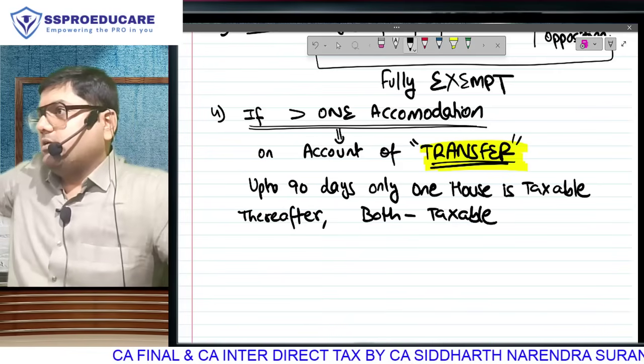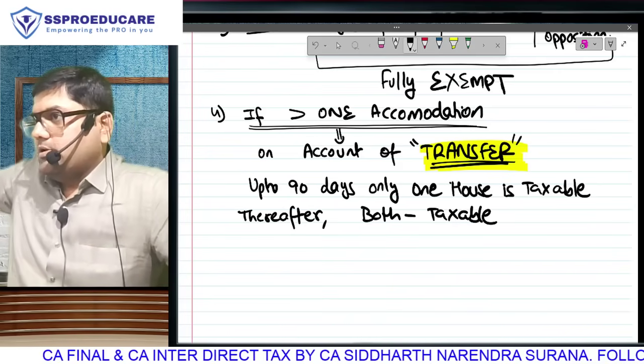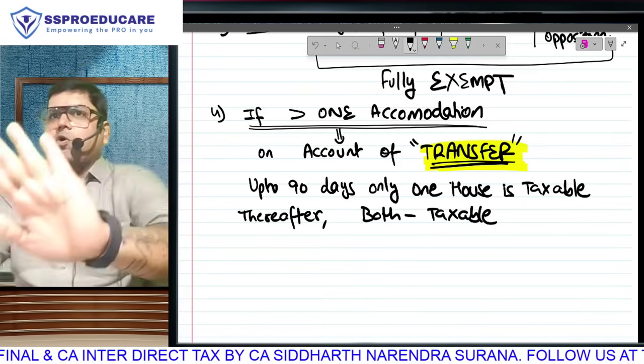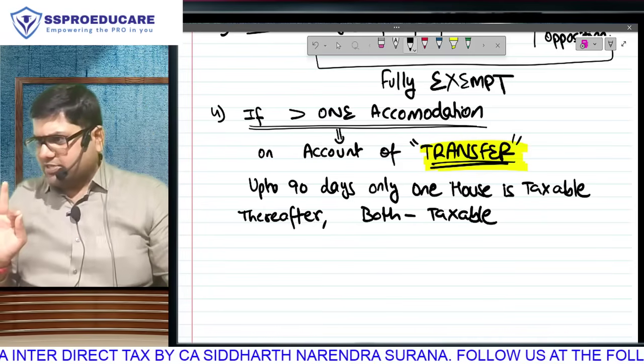There is logic. You have 2 minutes. You want logic? Yes. You are working for a company in Mumbai. Your house is given in Mumbai. If it is owned, it will be 10% of salary. If rented, it will be rent paid or 10% of salary, whichever is lower.